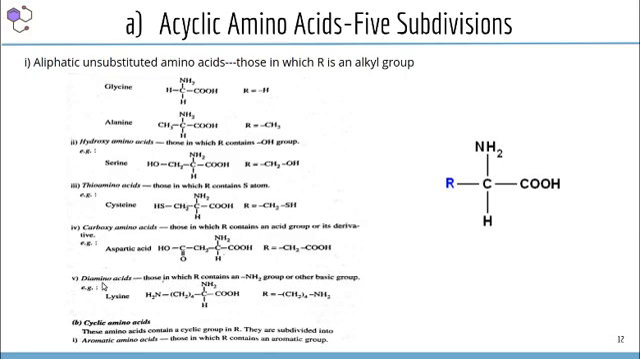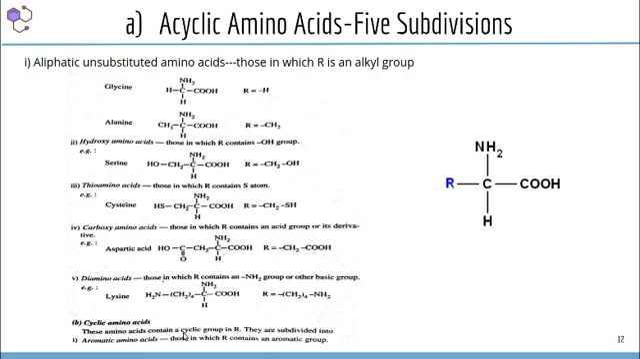The next classification is diamino acid. In this case, the side chain R group contains NH2 group or other basic groups. So lysine contains an NH2 group. Apart from this, NH2 and COOH group. So these are the 5 classification of acyclic amino acids. Next we are having cyclic amino acids.